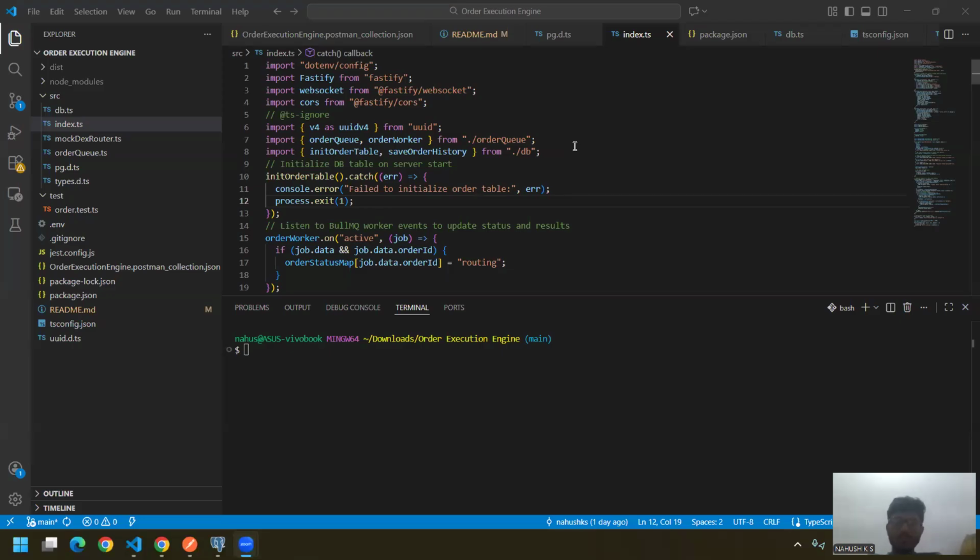Hello, I will demonstrate our execute engine and its functionalities. Let me start with design decisions and order flows. I chose the mock implementation.